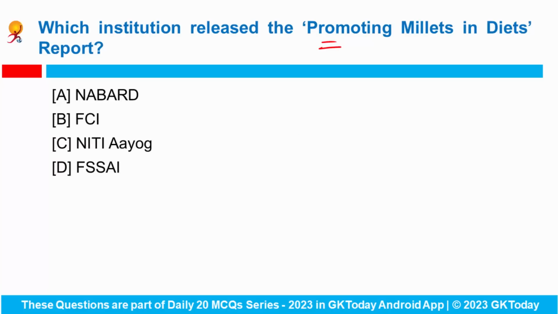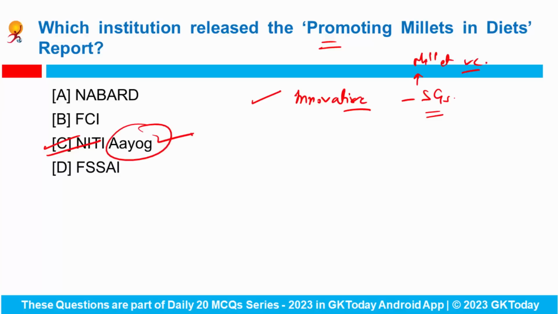This report has been released by Niti Aayog recently, and it provides a set of good and innovative practices that have been adopted by the state governments and the organizations across the various aspects of the millet value chain. Fine. So this is a report from Niti Aayog.